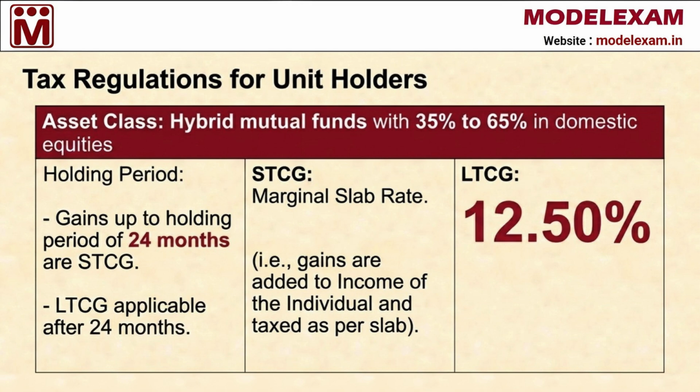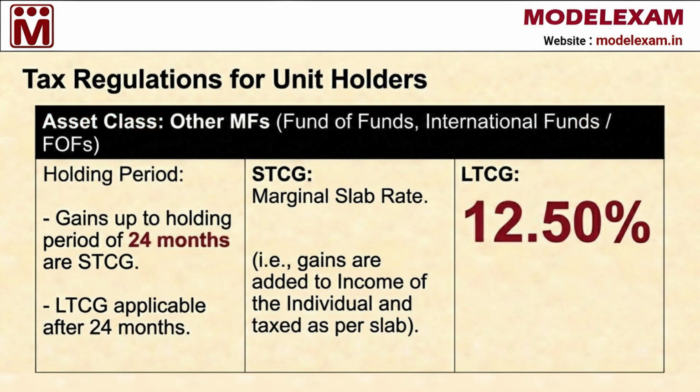Building on the variety of funds available, we also have hybrid mutual funds that keep between 35% to 65% in domestic equities. For these funds, if you hold them for up to 24 months, the profit is STCG and is taxed at your marginal slab rate by adding the gains to your income. If you hold them for more than 24 months, the profit is classified as LTCG and is taxed at a rate of 12.50%.